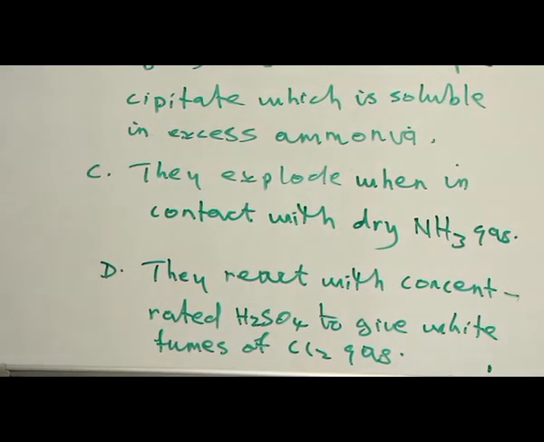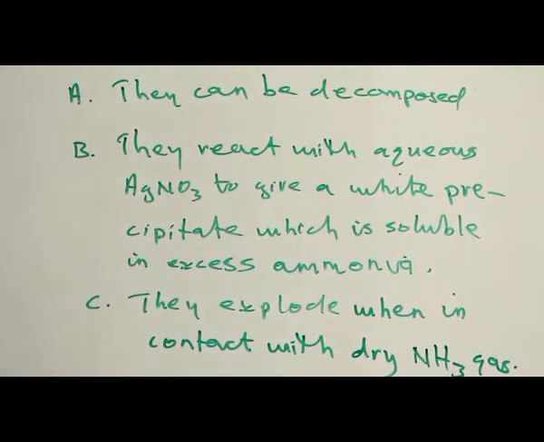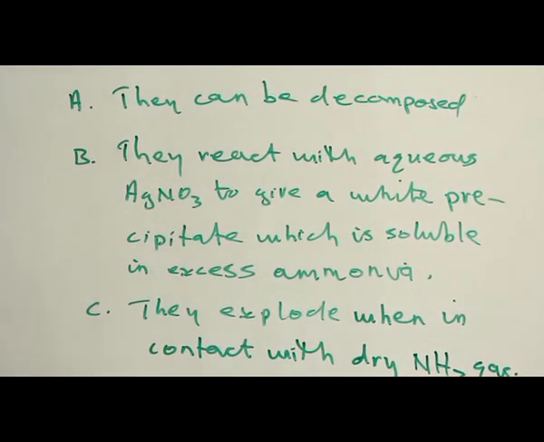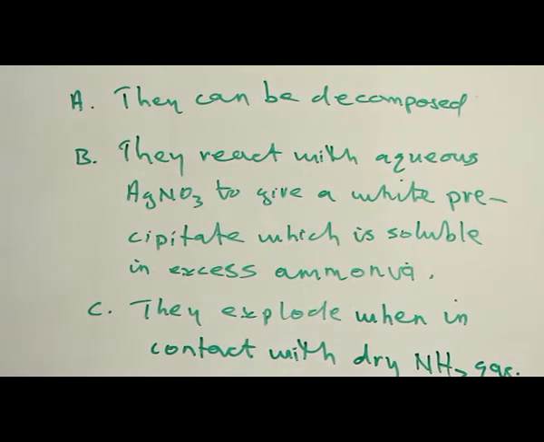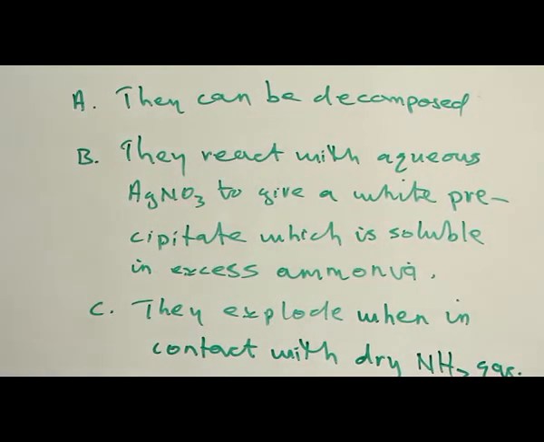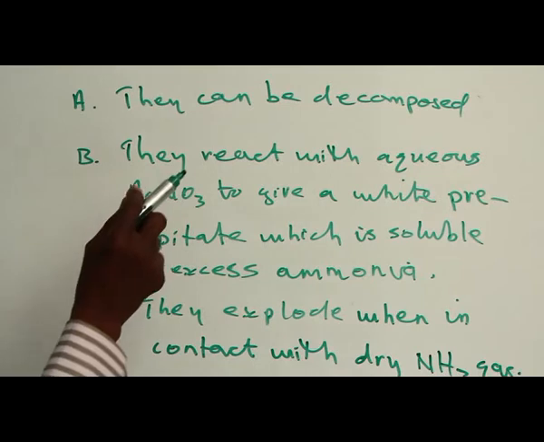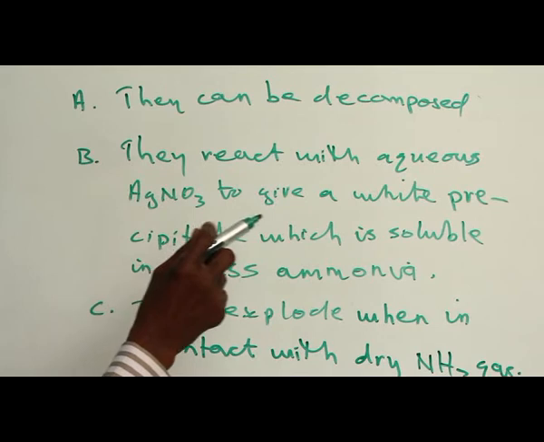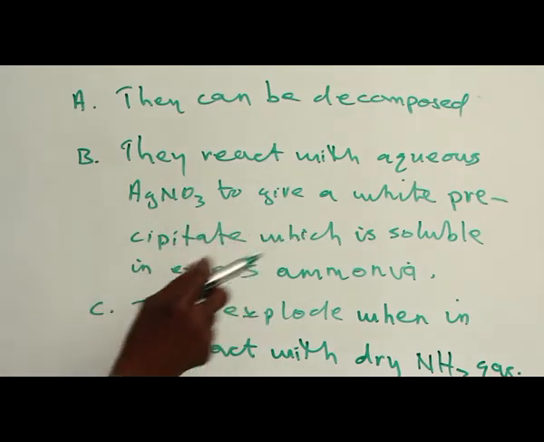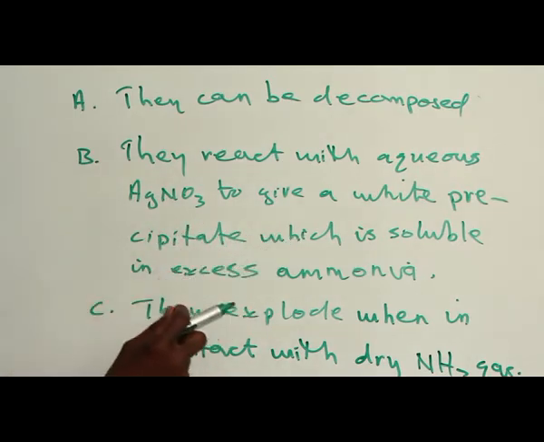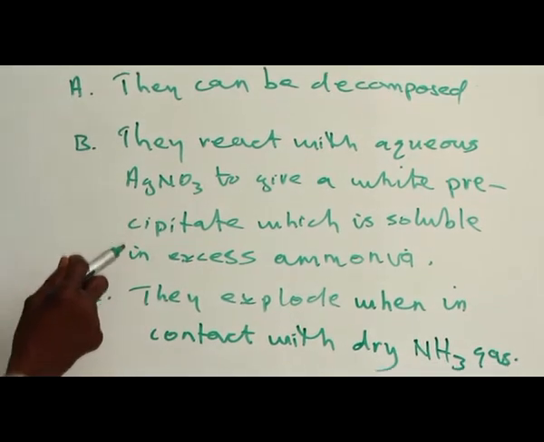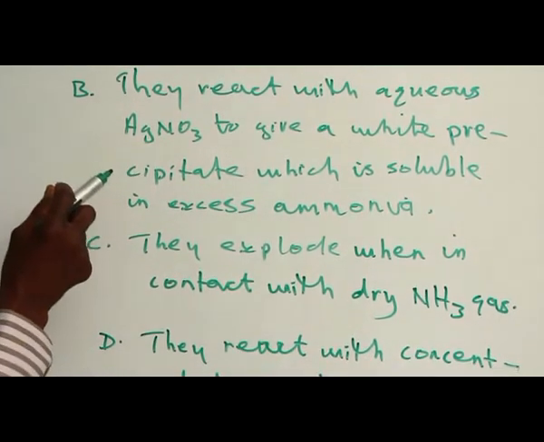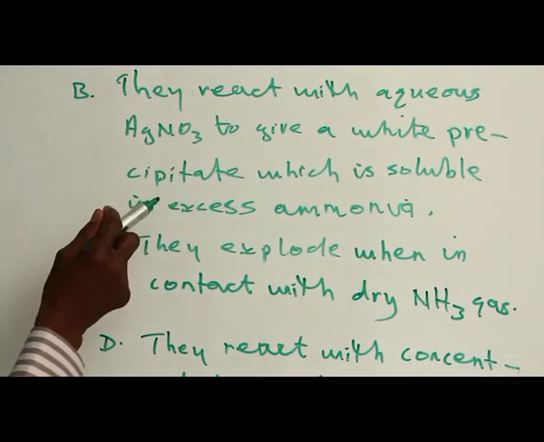Let's consider the options one after the other and pick the correct one. A. They can be decomposed by heat. Some chlorides are not normally decomposed by heat, and so that option is wrong. B. They react with aqueous silver trioxonitrate(V) to give a white precipitate which is soluble in excess ammonia. This is the correct option. All chlorides obey this, so it is the test for chlorides.